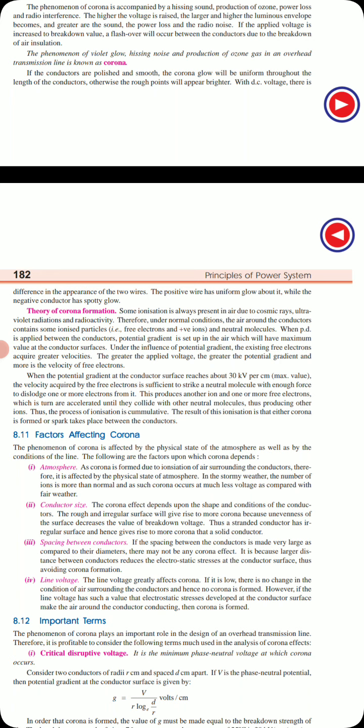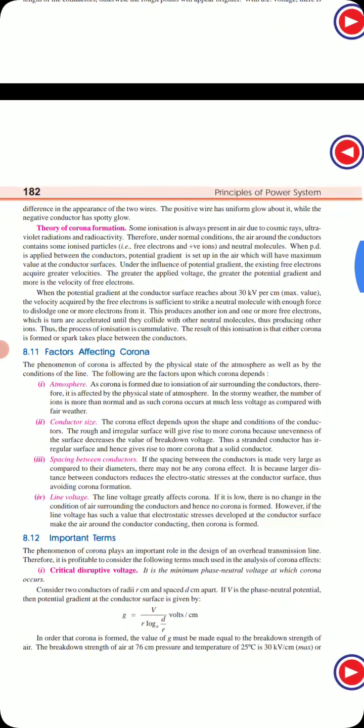Now let us see the different factors affecting corona. The first factor is the atmosphere. As corona is formed due to ionization of the air surrounding the conductor, it is affected by the physical state of the atmosphere. In stormy weather, the number of ions is more than normal, and corona occurs at much lower voltage compared with fair weather.